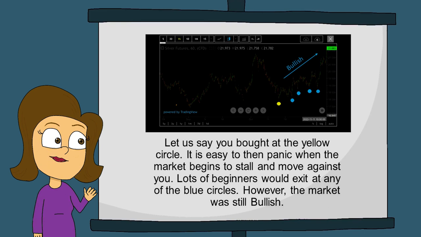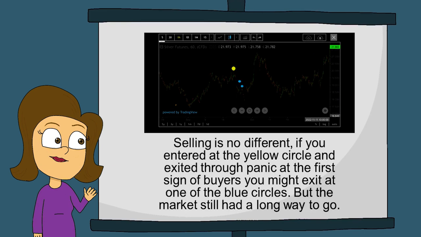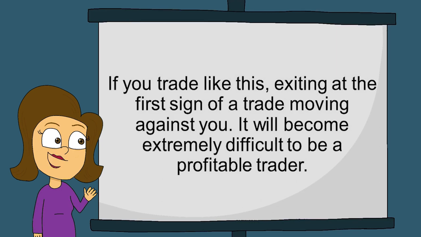However, the market was still bullish. Selling is no different. If you entered at the yellow circle and exited through panic at the first sign of buyers, you might exit at one of the blue circles, but the market still had a long way to go. If you trade like this, exiting at the first sign of a trade moving against you, it will become extremely difficult to be a profitable trader.